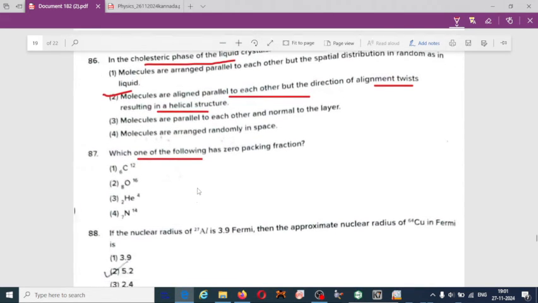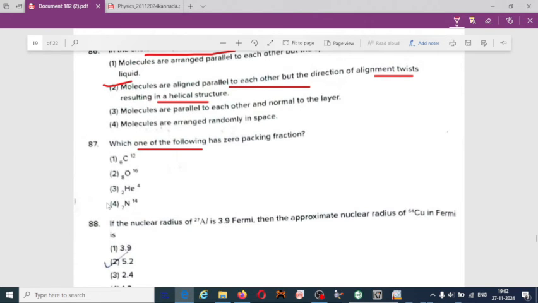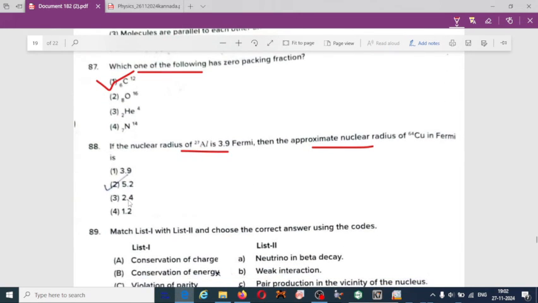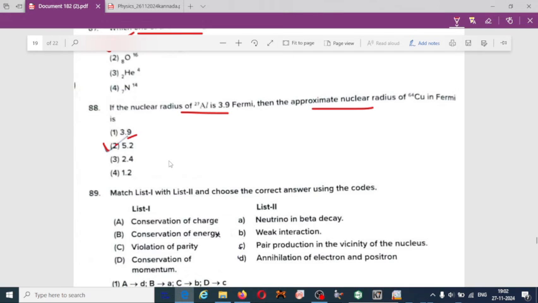Which one of the following is zero packing fraction? Option 1, carbon. The nuclear radius of aluminium is 3.9 Fermi. The approximate nuclear radius of copper, 88, is 5.2.